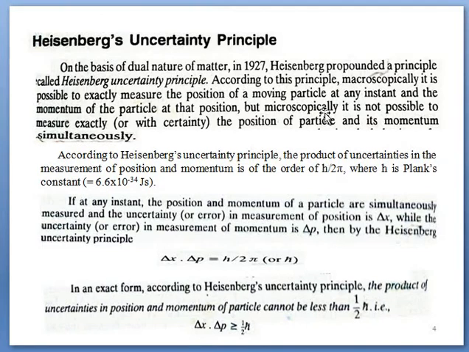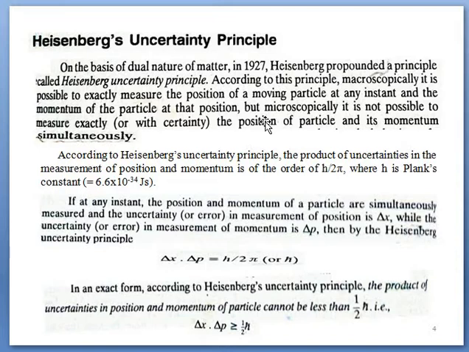meaning atoms or electrons or any charged particles, then it is found that their position and momentum, or in other words velocity, cannot be measured with certainty at any instant of time. Means at the same time, they both cannot be measured simultaneously with certainty.